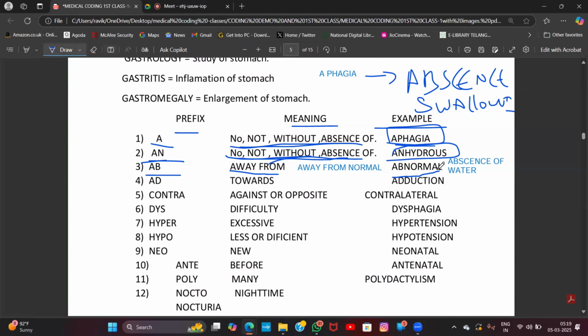Next one, AD. AD is nothing but towards. Adduction. What is meant by adduction? Duction means movement. Adduction is nothing but towards movement. దగ్గరికి రావటం. Towards movement is called adduction.